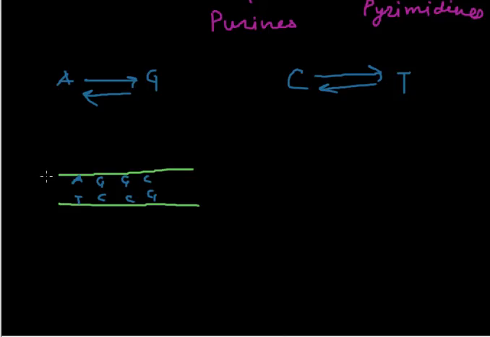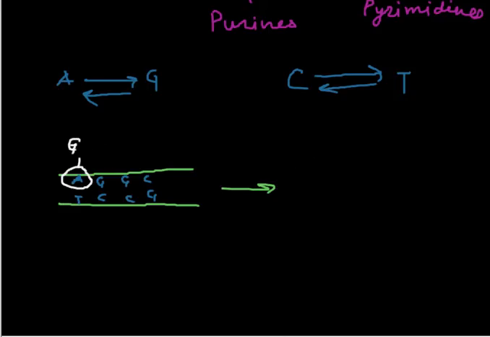Now see, in this DNA, if the base A gets changed into G, that is purine-purine replacement or the transition.